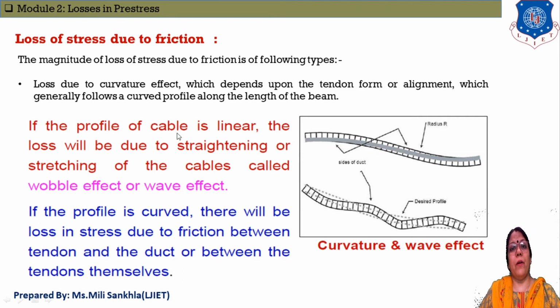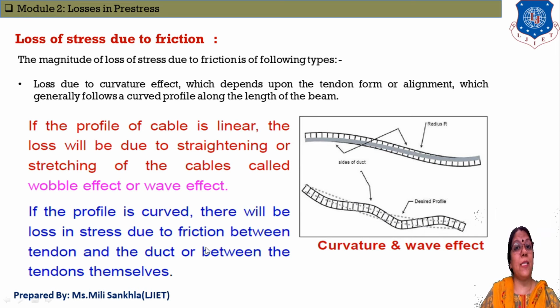Okay, first one, listen carefully, if the profile of the cable is linear, the loss will be due to straightening or stretching of the cable, called the wobble effect or wave effect.